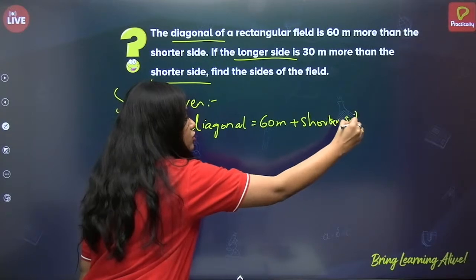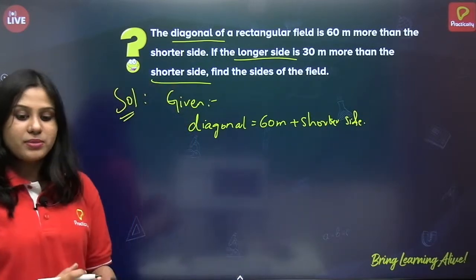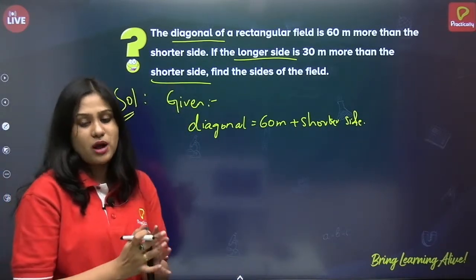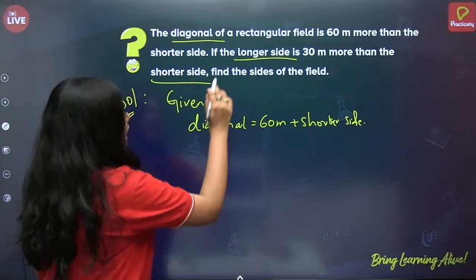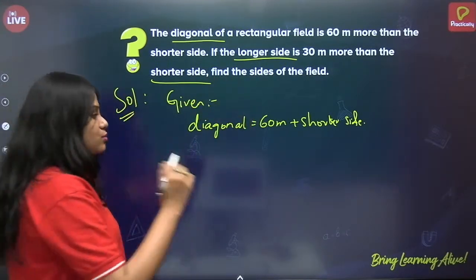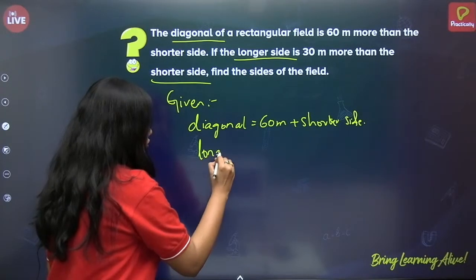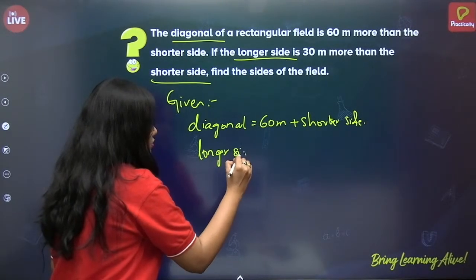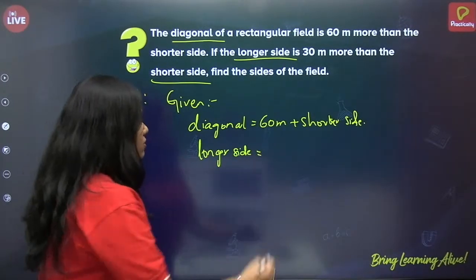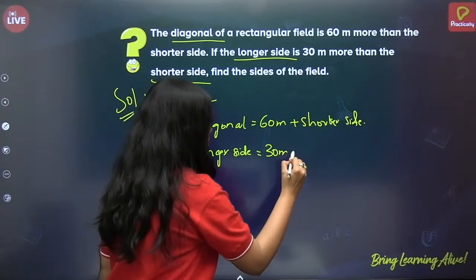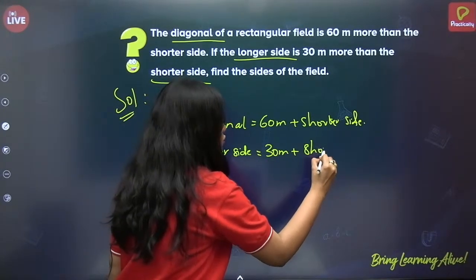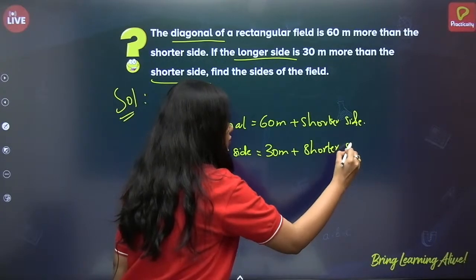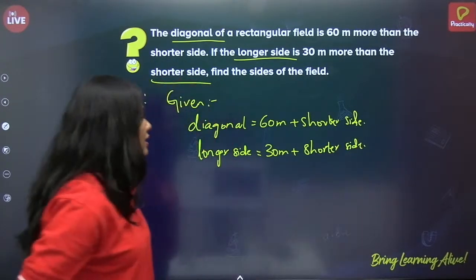Correct? This will take a little time to explain because I'm explaining step by step how to write. Now, the longer side is 30 meters more than the shorter side. So longer side is equal to 30 meters plus shorter side. So both are given in terms of the shorter side.